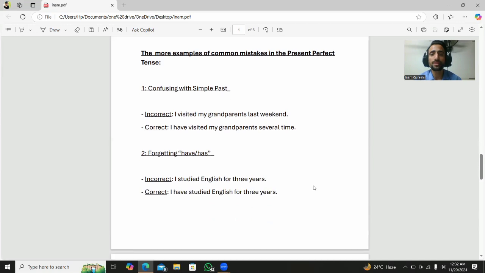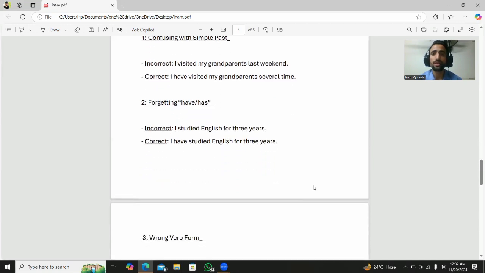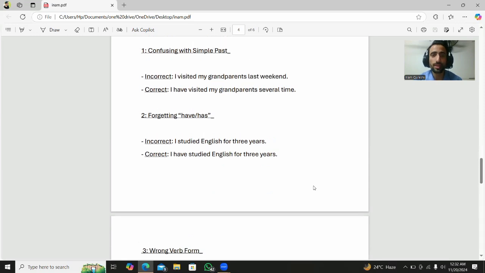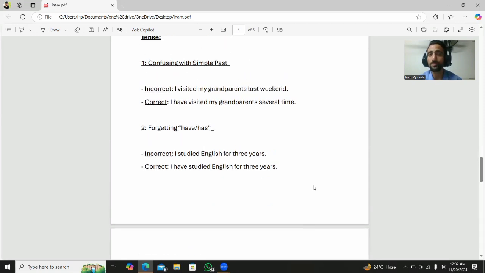The first is confusing it with the simple past. I visited my grandparents last weekend. The second one is, I have visited my grandparents several times. That is the confusion with the past simple. In the first sentence we do not add have. The second one is correct because I have visited my grandparents several times.